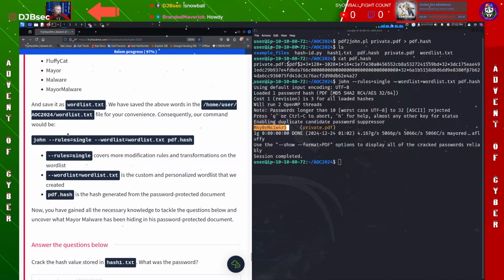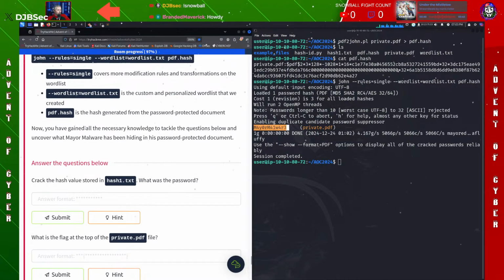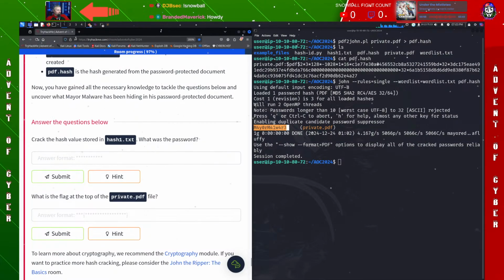So now that we've got that, it says, okay, now that you've gained all the necessary knowledge to tackle the questions below and uncover the Mayor's malware. So we've done that. Crack the hash of the store. Okay, so that's going to be fluffy cat. We got that one.